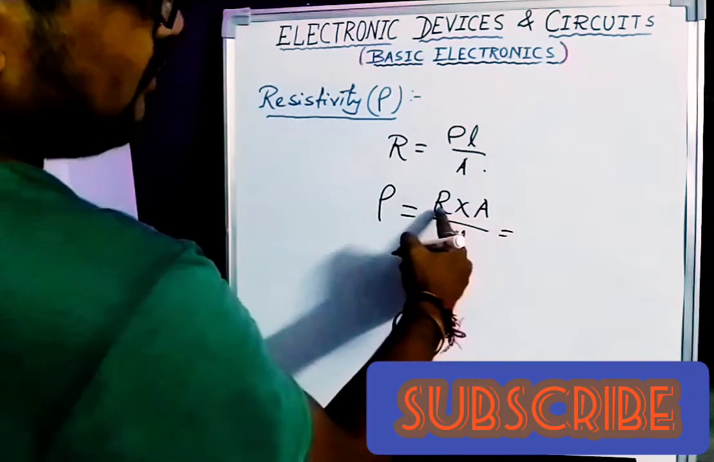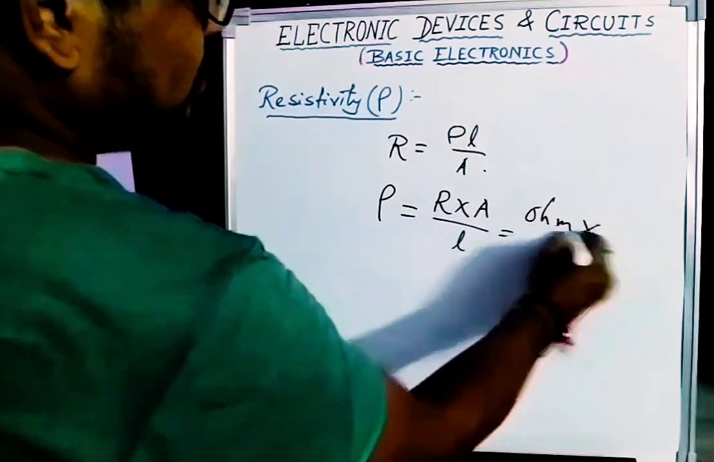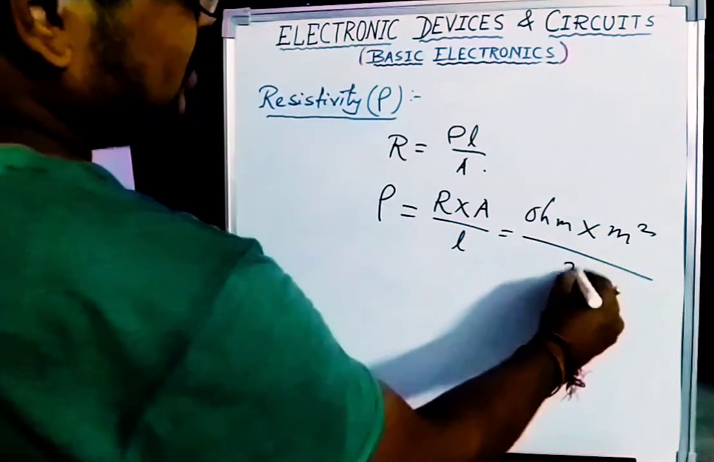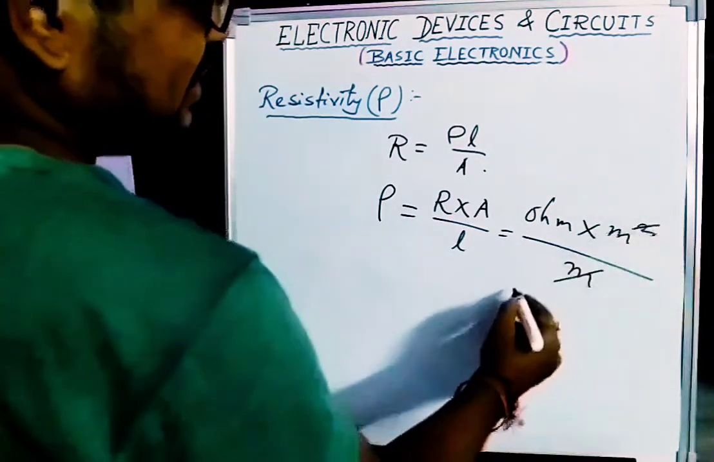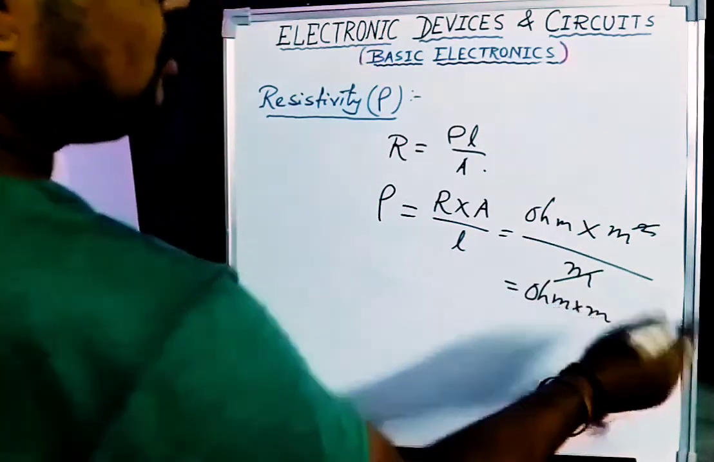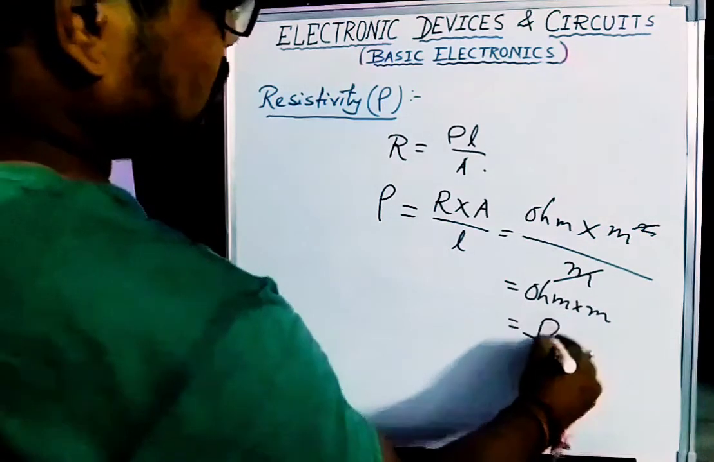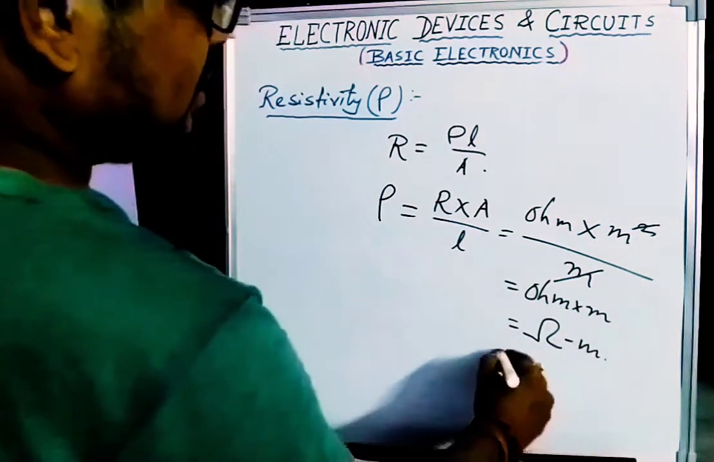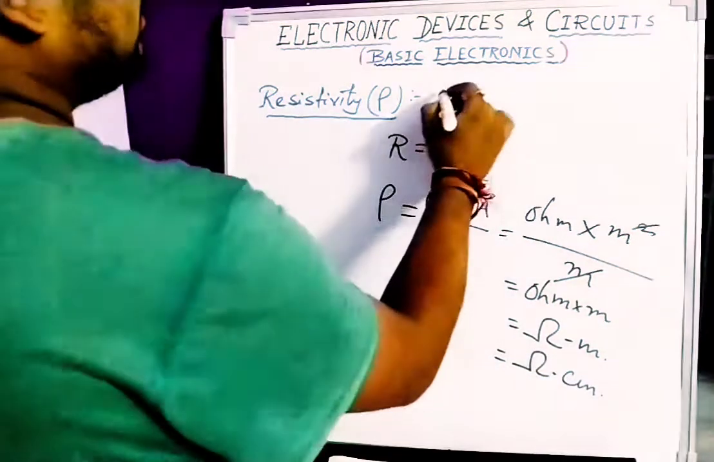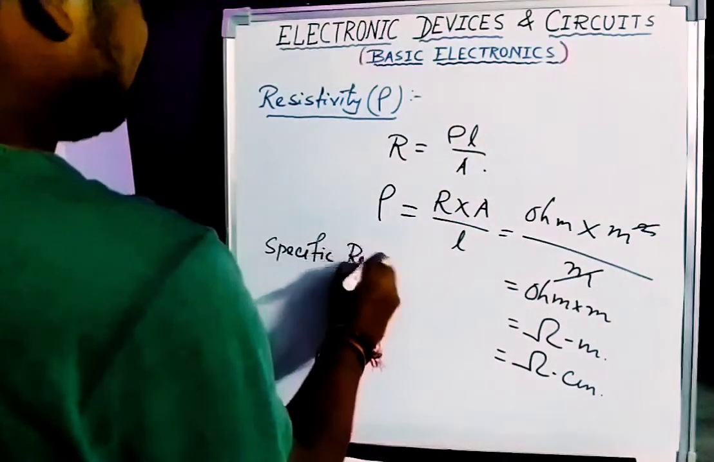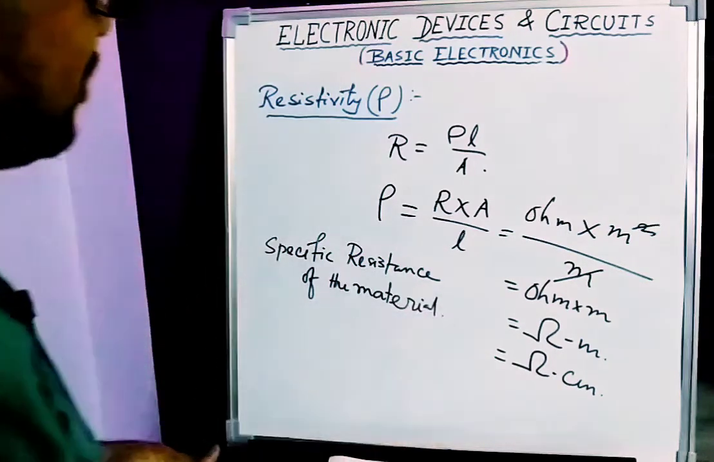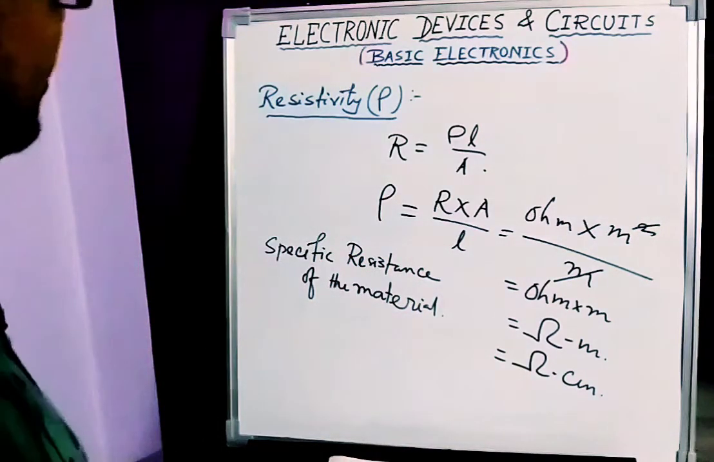Okay, the unit of R is ohm, A means area, whose unit is meter square in SI unit, and length unit is meter. So meter cancels, so the unit of resistivity is ohm meter. Okay, ohm into meter, or ohm meter. In CGS it is ohm centimeter. So the definition is: specific resistance of the material is known as resistivity. Okay, so the specific resistance of the material is known as resistivity of the material.